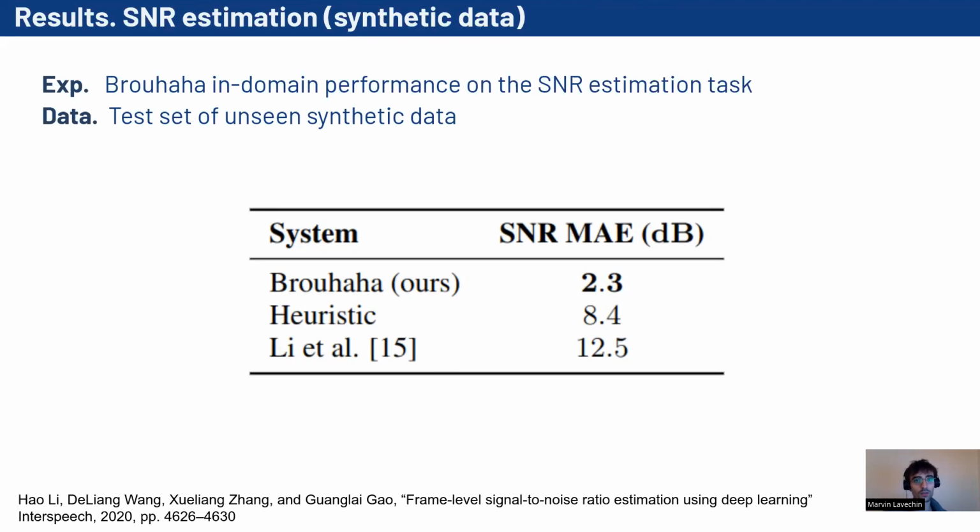Here, the results show that the pre-trained model of Lee and colleagues seems to struggle a bit generalizing to our synthetic test set, as shown by the high mean absolute error. The heuristic does a bit better, but the mean absolute error remains quite high, and the best performance is obtained by Brouhaha with a mean absolute error of 2.3 decibels.